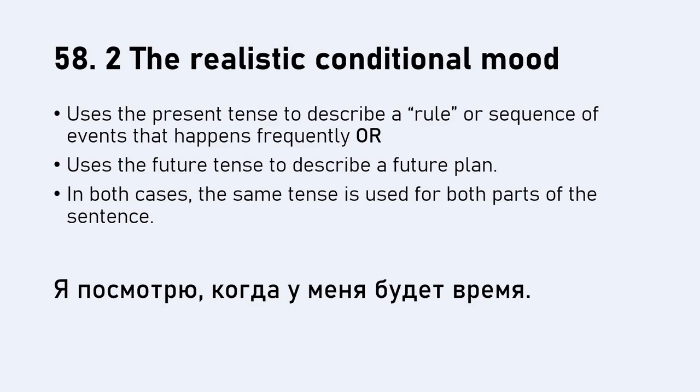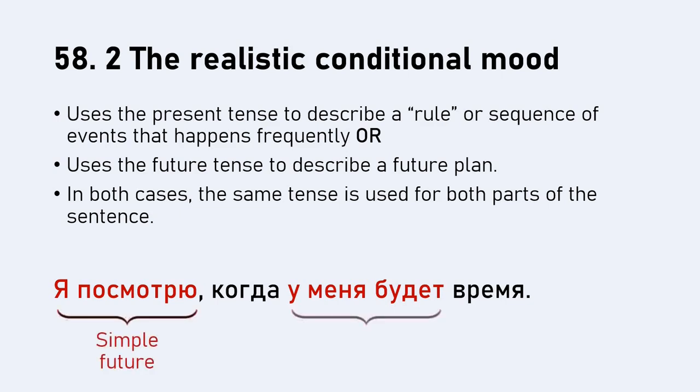And if we use the word when, we're still using the conditional mood. So, когда у меня будет время, so у меня будет время, that's your condition. When that condition is met this time, so not if, but when that condition is met, я посмотрю, I will have a look. So I will have a look when I have the time.